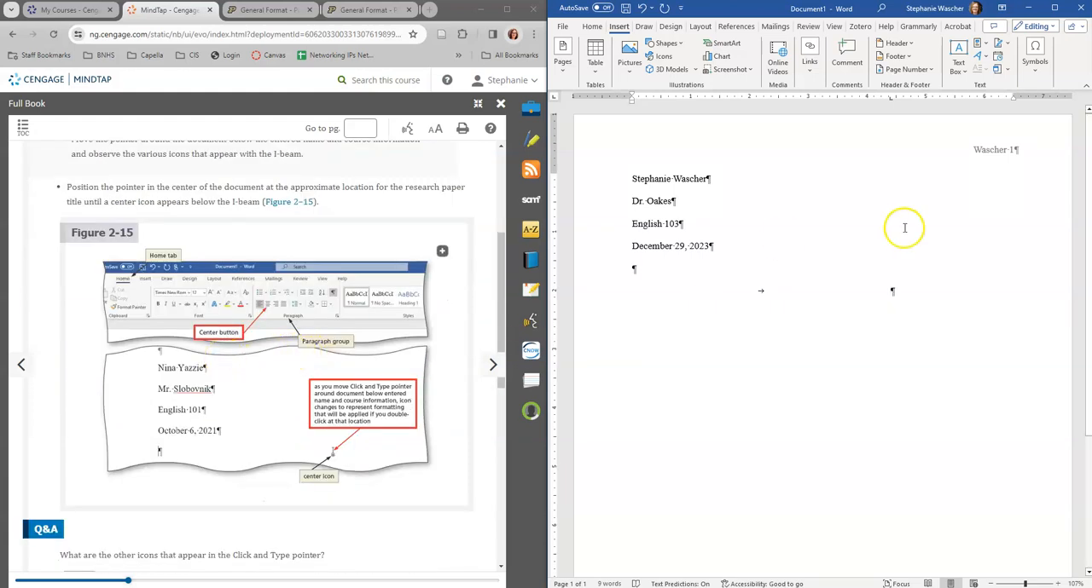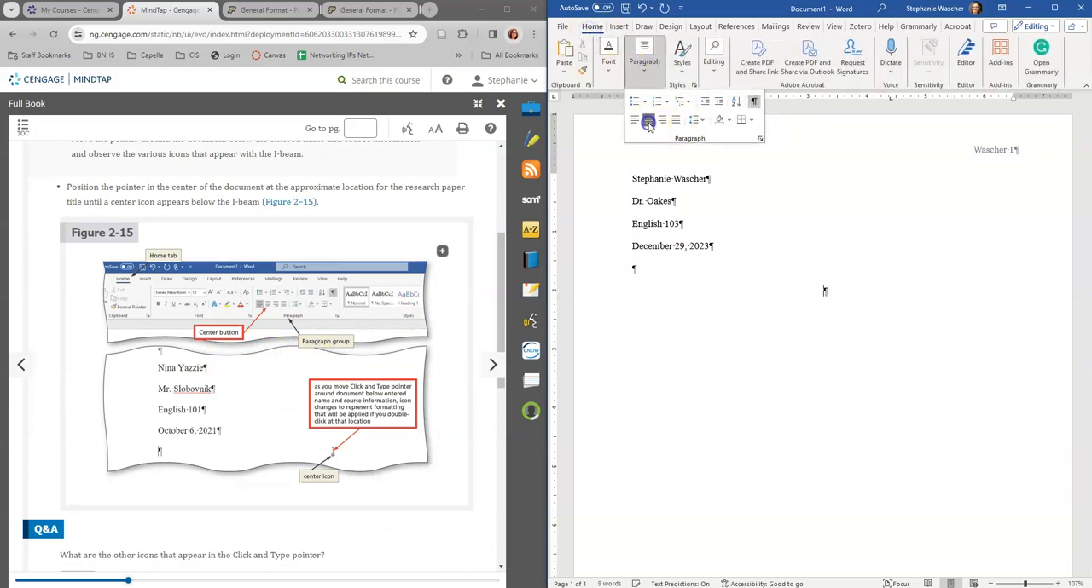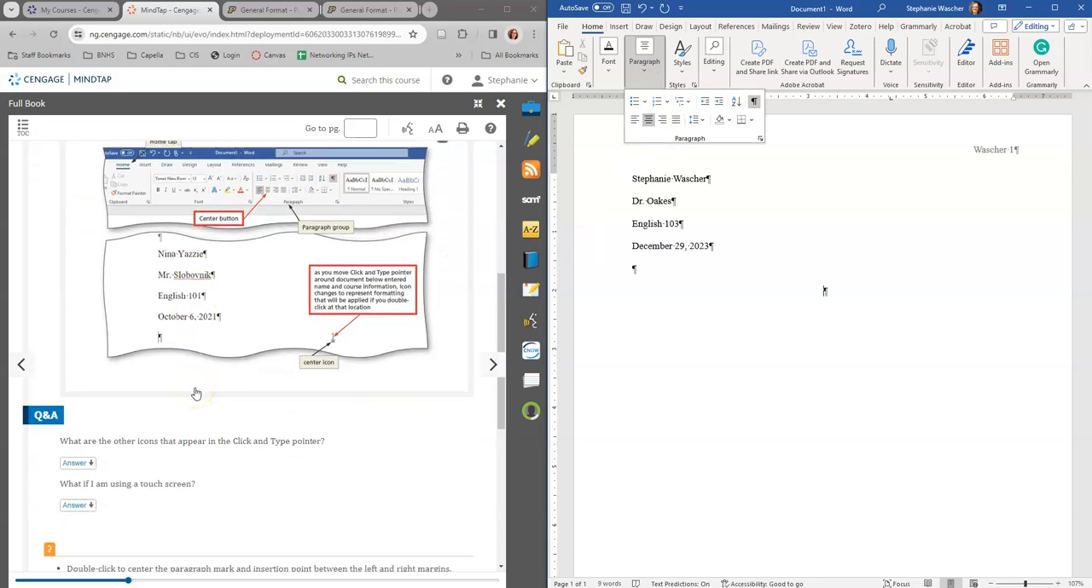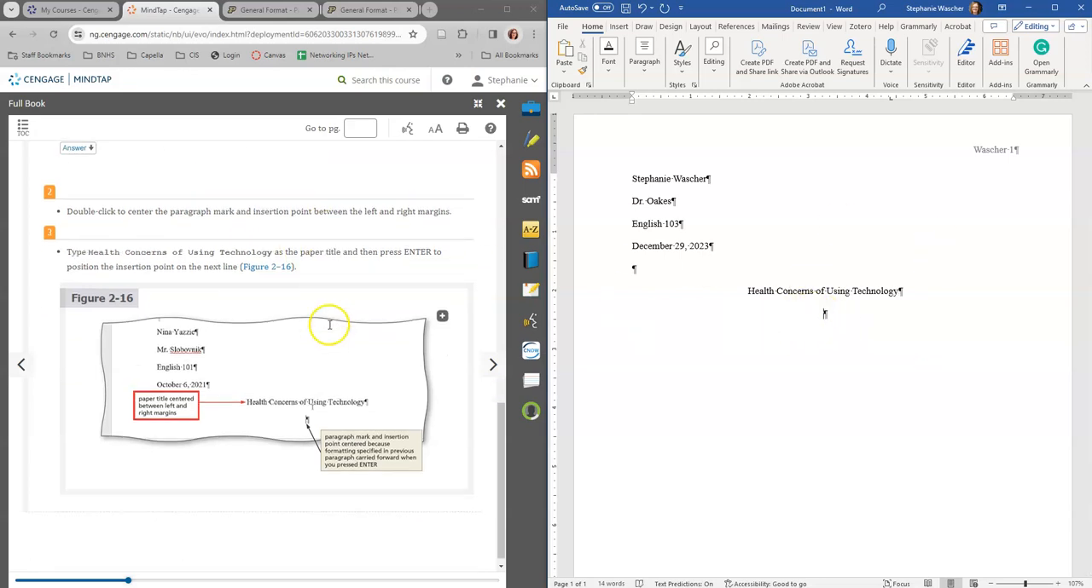We really just want it to be centered. So I'm going to go to home, paragraph, center. So I'm just going to make sure it's centered. That double click and type thing is kind of nice. And so this one's going to be, oops, let's click, health concerns of using technology. Yeah, there we go. So then when you hit enter, it goes on to the next line.